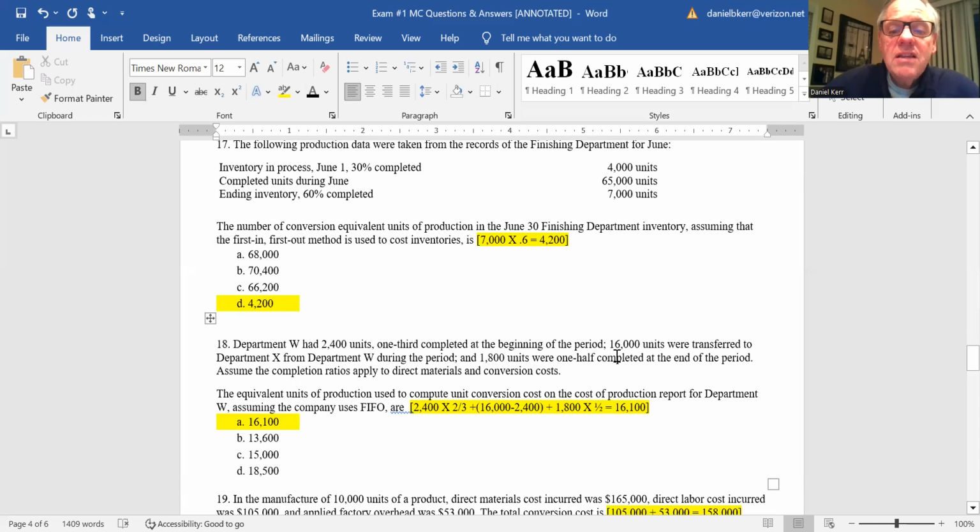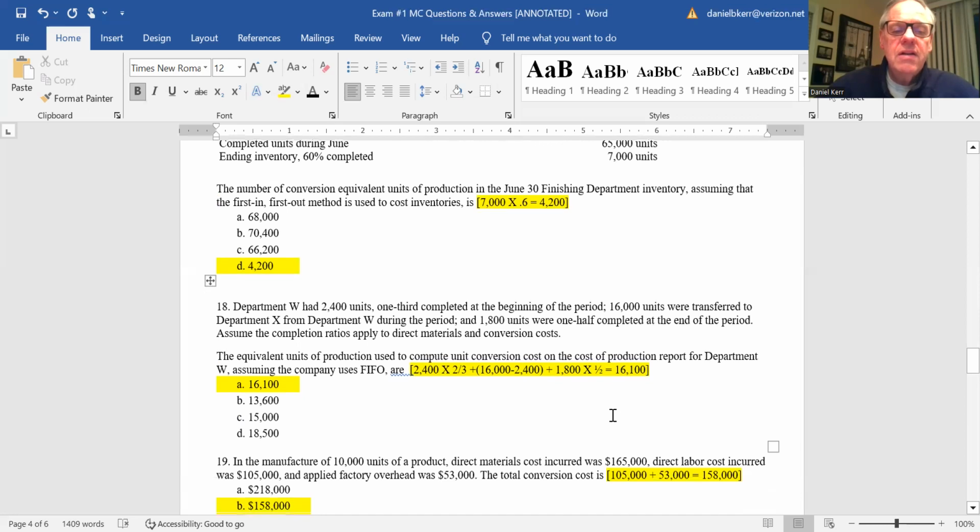You had 16,000 units transferred out. They're using FIFO, so of the 16,000 transferred out, 2,400 came out of the beginning work in process inventory. So what was started and completed in this period would be 16,000 minus 2,400. Then you had 1,800 units that were 1/2 complete, so you take 1,800 and multiply by 1/2. You can do the computations yourself, and the answer comes out to be 16,100, which is A.